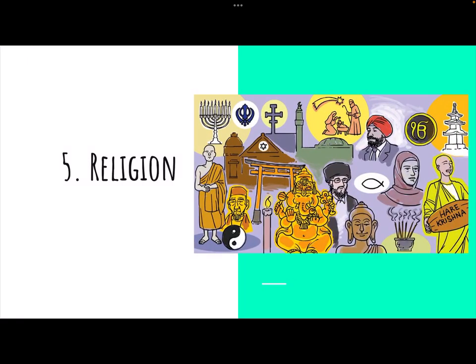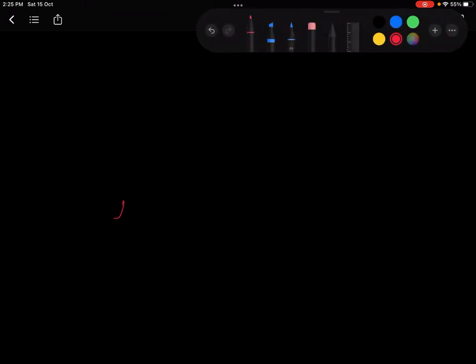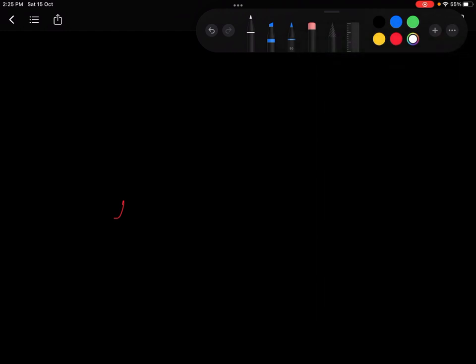So we had already started the topic religion. So let's proceed with it. Yesterday we were talking about the approaches to study religion, right? Even though we study both primitive and simple societies, our focus is more on the simple societies, right? Yesterday we covered the evolutionist point of view to study religion, and then we also covered the psychoanalytic part, right?